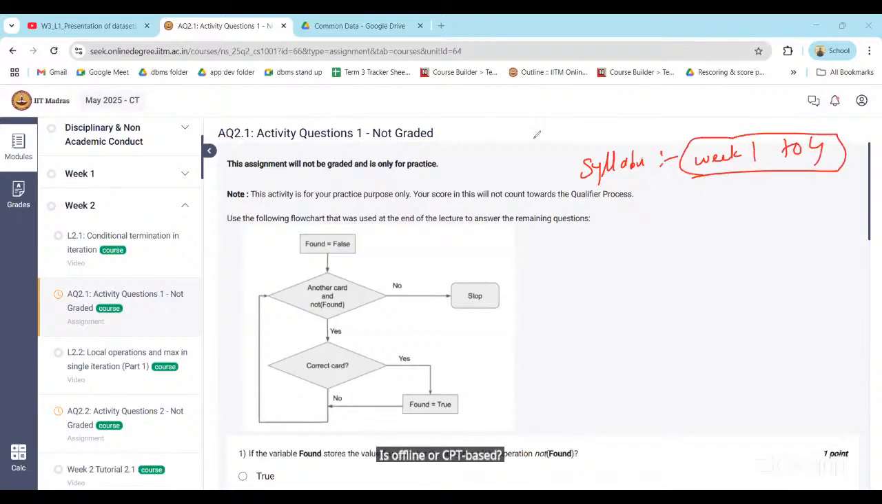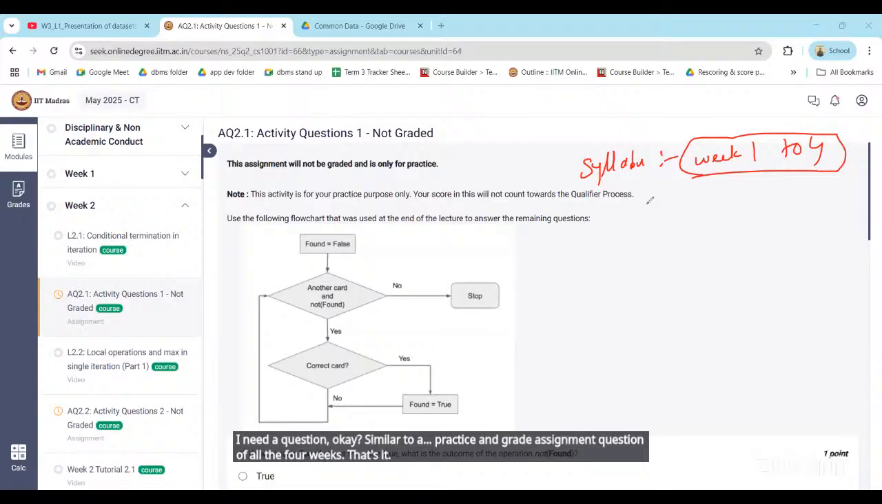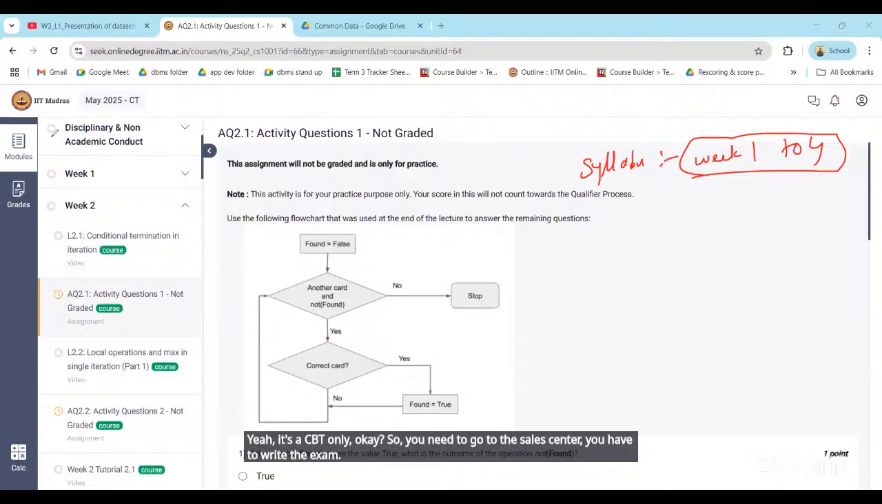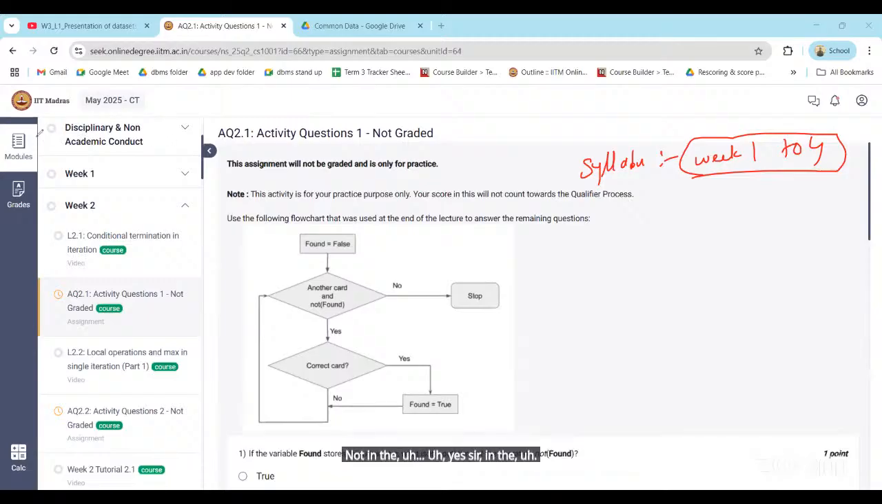The weightage for pseudocode or flowchart or something like that? We don't have any weightage. You can expect questions from pseudocode or flowchart, any type of question, similar to the practice and graded assignment questions of all four weeks. Will the qualifier exam be CBT based? Yes, it's CBT only. So you need to go to the PCS center to write the exam. Sir, in activity 2.8, I think there is a mistake in the question. Can you please check?